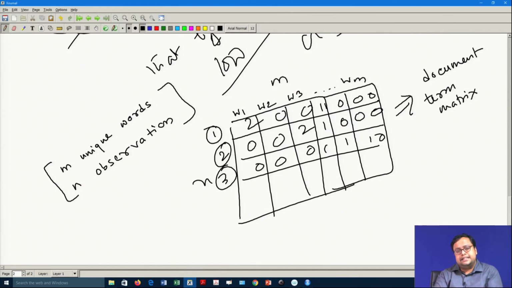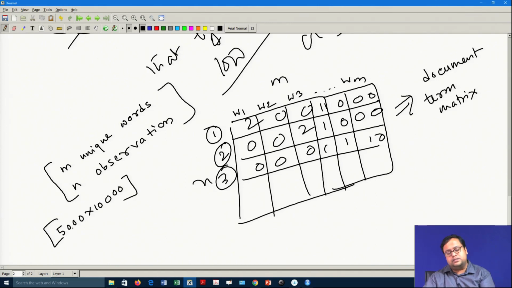Now if I have a data set of around 5000 observations, then I will have probably 10,000 or 15,000 unique words. So, a 5000 by 10,000 matrix will be so big that analyzing that will be difficult. Forget about analyzing, even reading that in R will be very hectic. And also you have to remember that there will be lots of zeros.